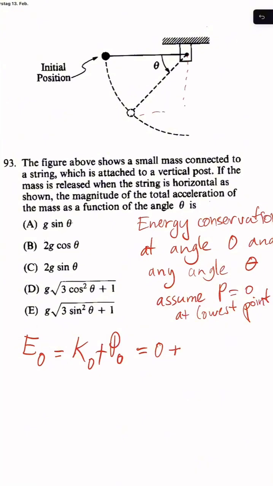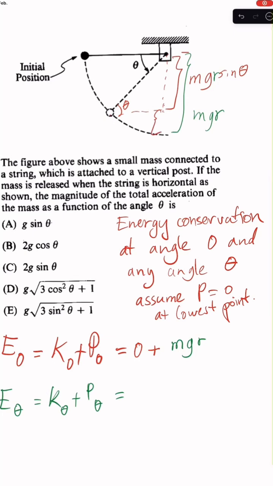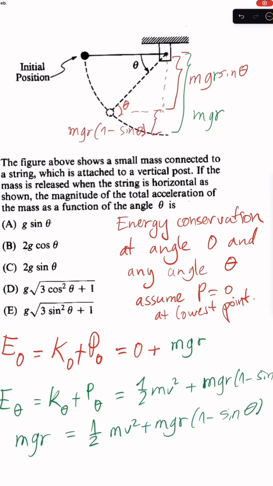The energy is thus just m times g times r, which is the vertical distance to the mass when it is first released. At any later point, when the angle is theta, the total energy is the kinetic energy plus the potential energy, which is m times g times the vertical distance, which is r minus r sine theta.